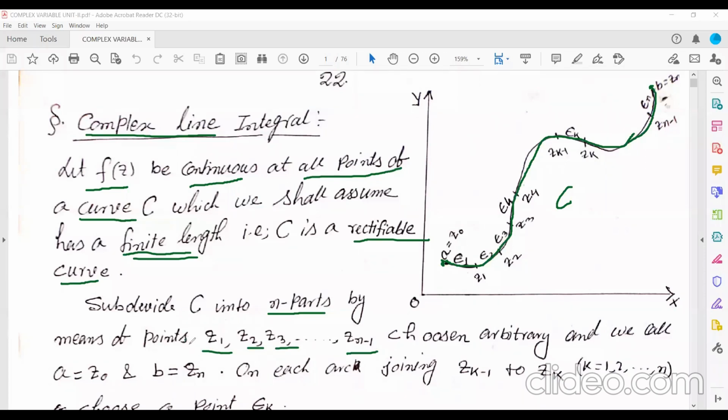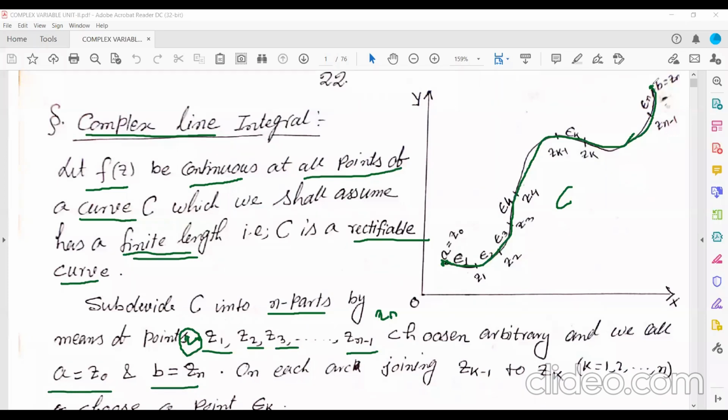Before that, z0 will come, and then the last term will be zn. I'm going to take z0 as A and zn as B. This is the first point, z0, that is your A.